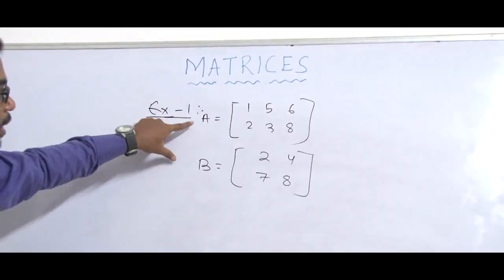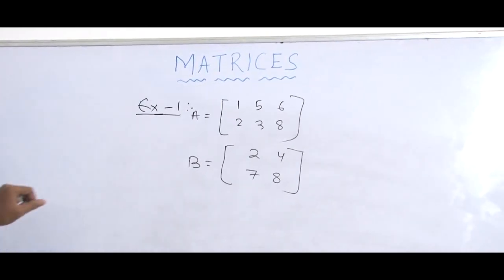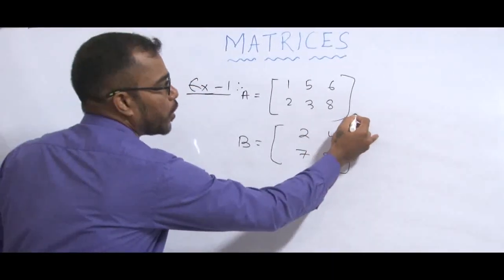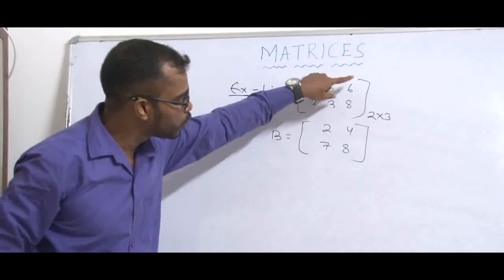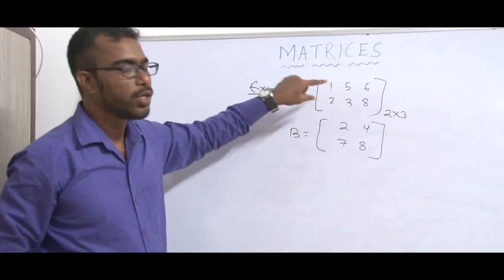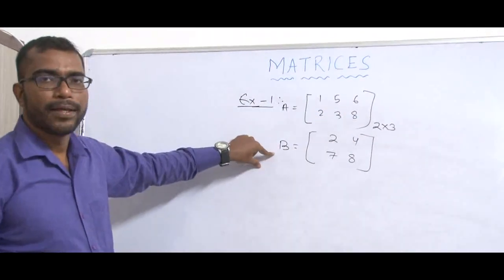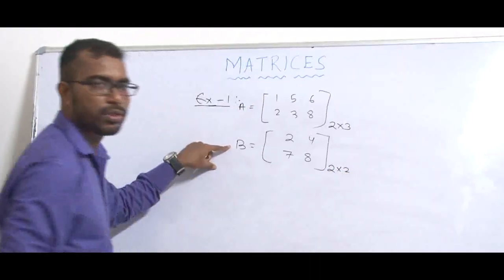No, because in this matrix, it contains 2 rows and 3 columns, so the order of this matrix is 2 into 3, and the second matrix is 2 into 2.